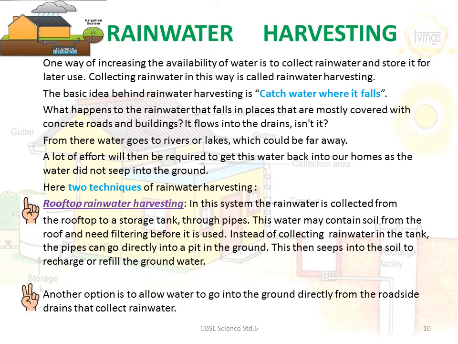The second option is to allow the water to go directly from the roadside drains into the ground, and the ground will then directly collect rainwater. This process is simply used because it takes a lot of effort to get water back into our homes if the water goes to rivers or lakes which are far away. Rainwater harvesting can be done pretty easily in individual houses or in community societies.